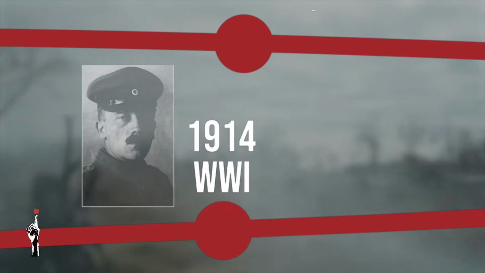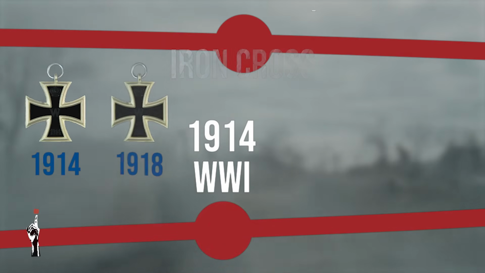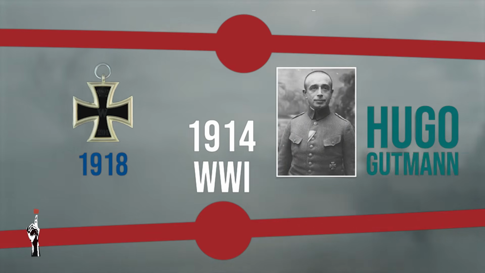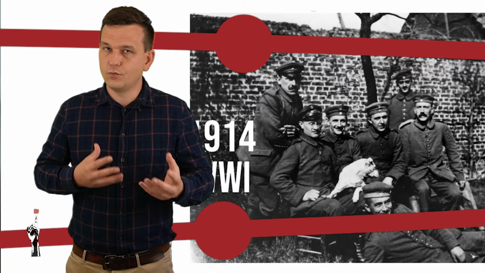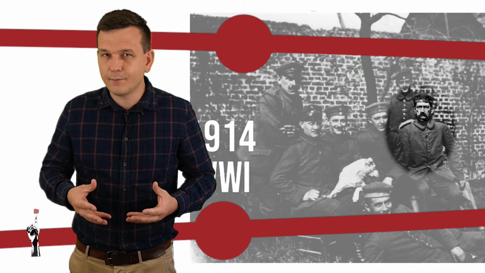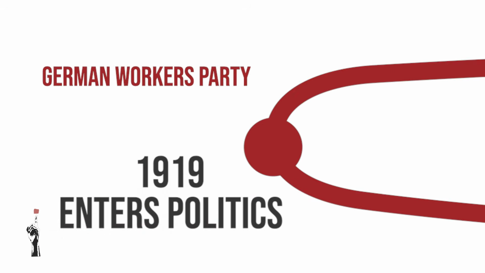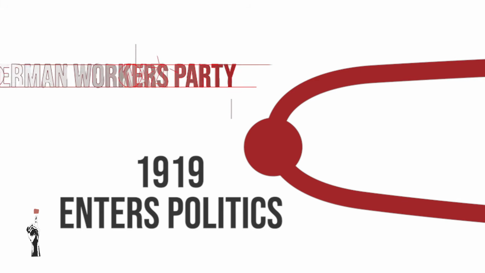Adolf was awarded twice with the Iron Cross for bravery. The second Iron Cross he received through recommendation of Hugo Gutmann, a German commanding officer who interestingly was a Jew. So during World War I he flourished, and this is in contrast with his life before World War I. World War I gave him a sense of purpose and worth, so he was very unhappy when World War I ended. After the war, Hitler entered politics and joined a radical party that would later become the Nazi Party.